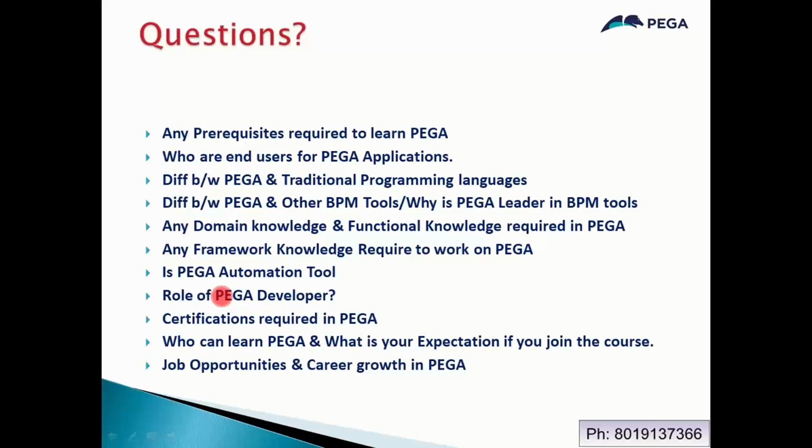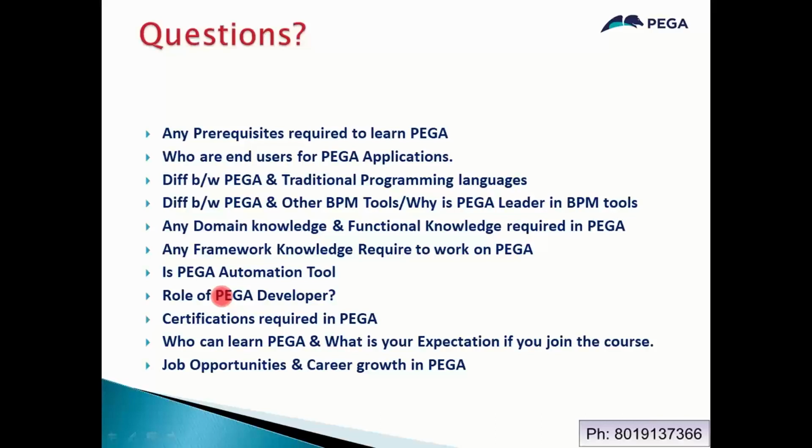And what is the main expectation? Who can learn this course? I told you, right? Anyone from an IT background can learn this course. After the course is completed, you can easily apply for jobs. You can put some experience and apply for the jobs. And opportunities, no need to worry. There are a lot of opportunities, and growth will be very high. If you see the Gartner rankings or Forrester rankings and check their reports, Pega growth will be very high compared to any other technology.